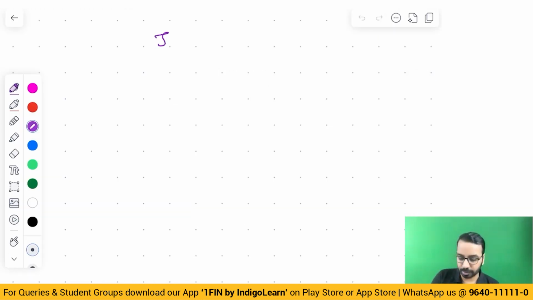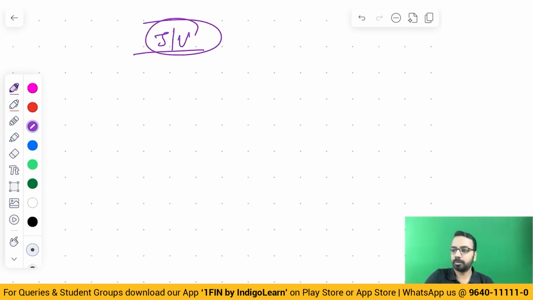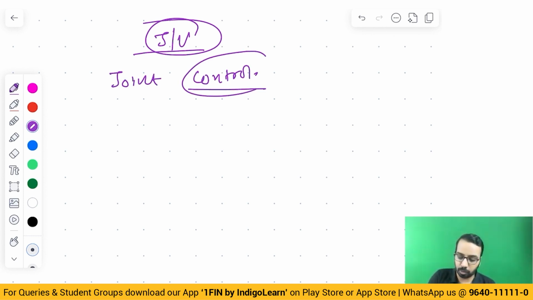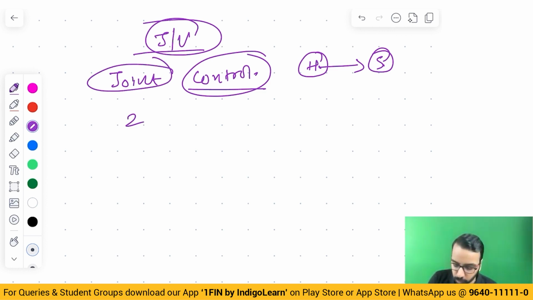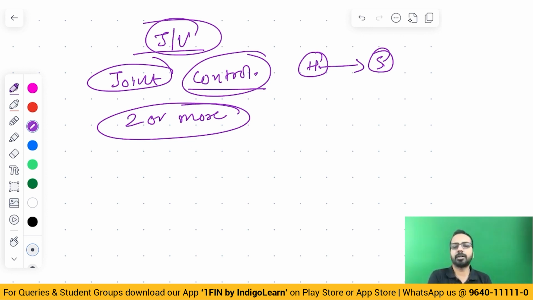So whenever we say joint venture, or JV in short form, joint venture basically means there is some kind of joint control. Now, when I say control, we talk about holding and subsidiary: one entity controls the other entity. That is what control is. But when we talk about joint control, two or more entities jointly control either an entity or an operation or an asset.